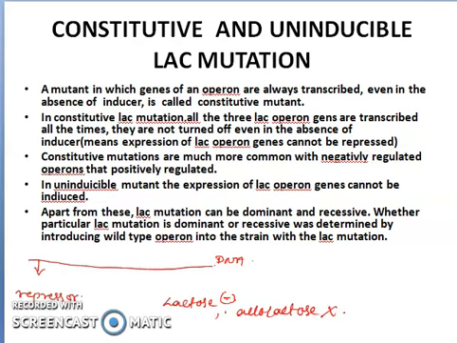So, this cannot bind to the repressor, for which the repressor can bind to the operator region. But what happens here? The operator region is mutated, for which the work of the repressor will not be expressed here. So, the RNA polymerase which is present can transcribe the genes.